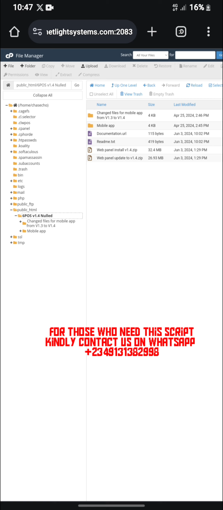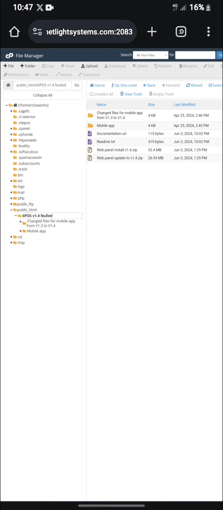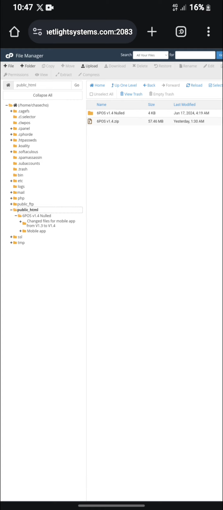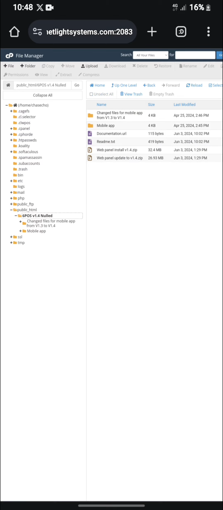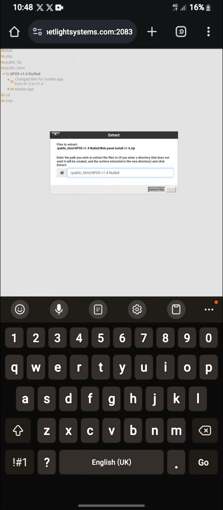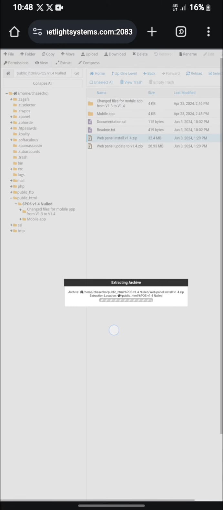Please watch carefully so that you understand how I did this. Now, as you can see, after the extracting, there is a tool file that came up. So you need to click on this one, which is here. Then there is a file also there that you will need to extract. This is the file, web panel installation. You also extract this file. Then wait so that this one will be done extracting.